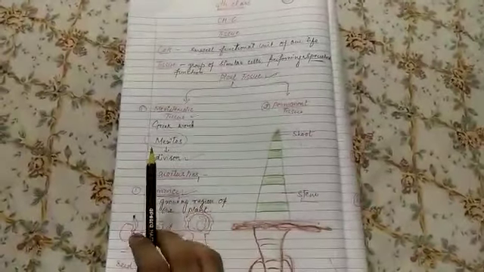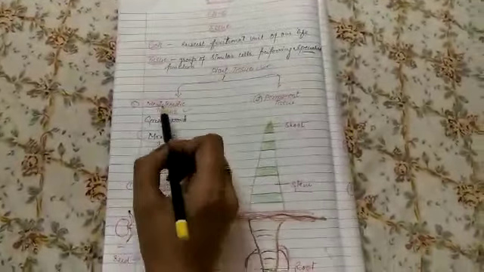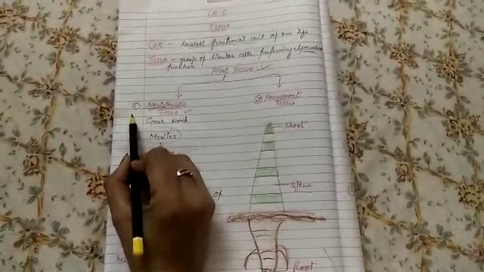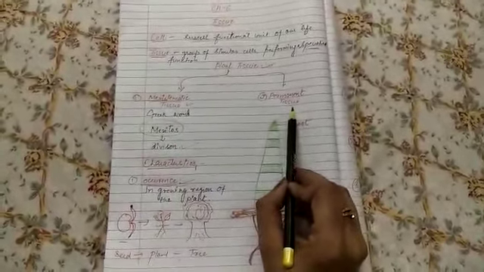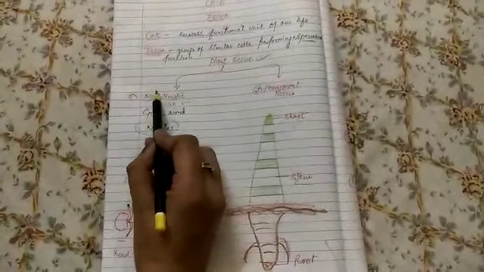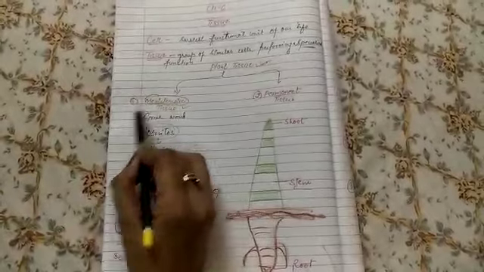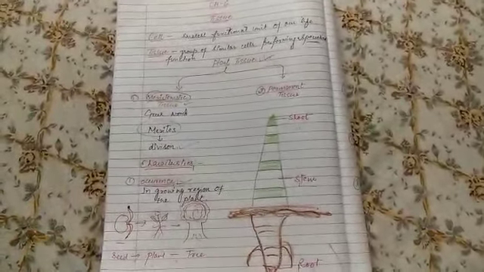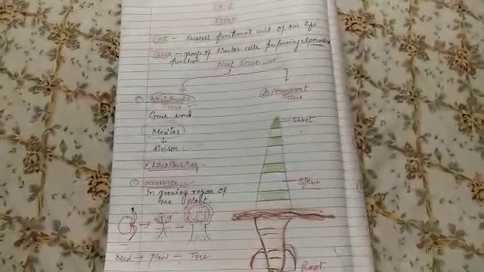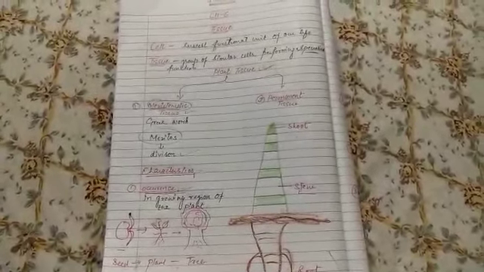Based on the power of division, plant tissues are of two types. The first one is meristematic tissue and the second is permanent tissue. First of all, we should know about the meristematic tissue. Meristematic came from the Greek word meristos, which means division.